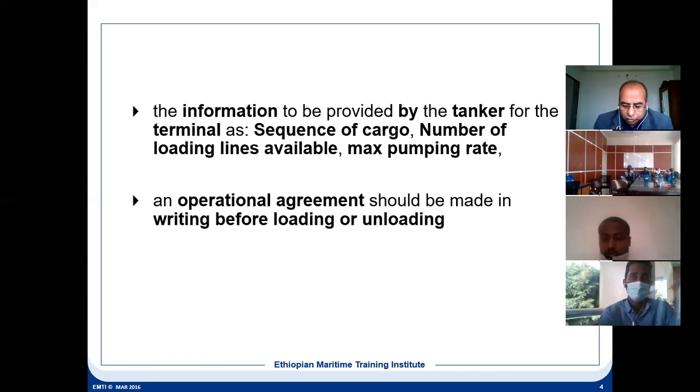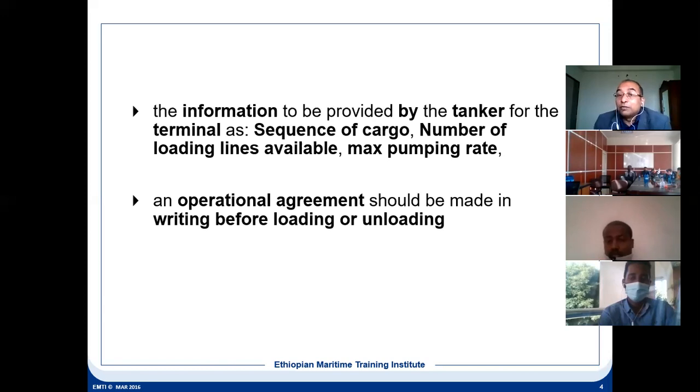Now, all this information has to be shared by the ship to the terminal. Remember one thing. Suppose the ship has a pumping capacity, but for some reason the ship cannot take that maximum pumping rate. It can happen. The condition of the piping system may not be safe for that. If so, it has to be informed to the terminal. Otherwise the terminal will say that the loading took longer because of the ship.